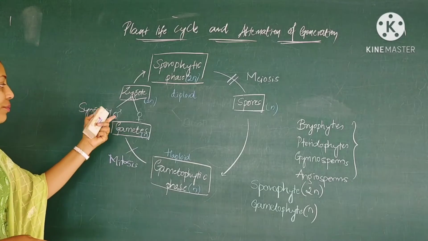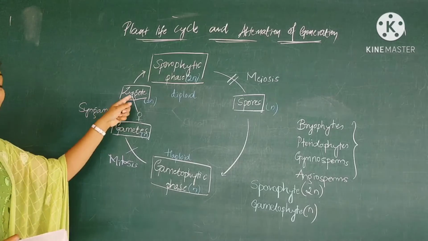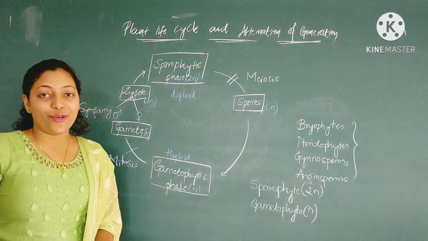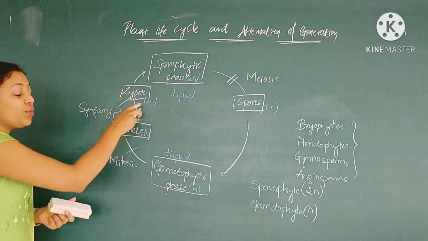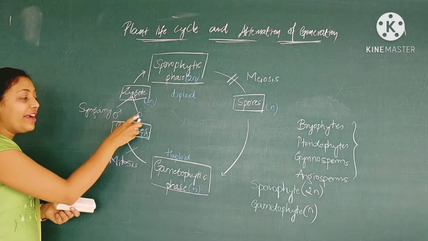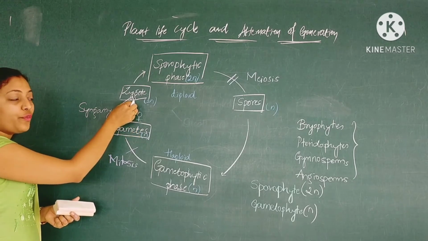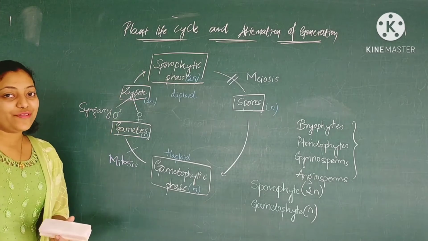Syngamy is the fusion of male and female gametes during reproduction, and this syngamy leads to the formation of the zygote. Here the zygote is 2n, that is the diploid stage, because the haploid sets from both male and female gametes have fused to form the diploid zygote.